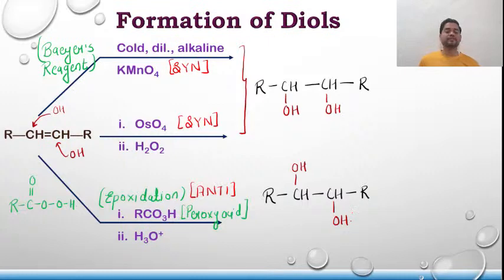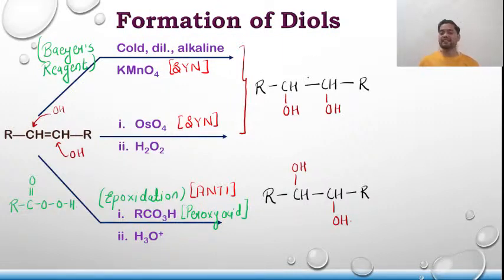Basically they both are diols, but their orientations are different. And depending upon the orientation, they can be a meso compound, diastereomers, or enantiomers of each other.